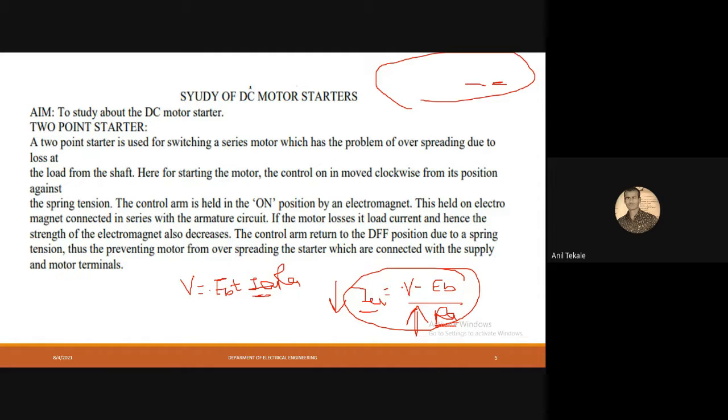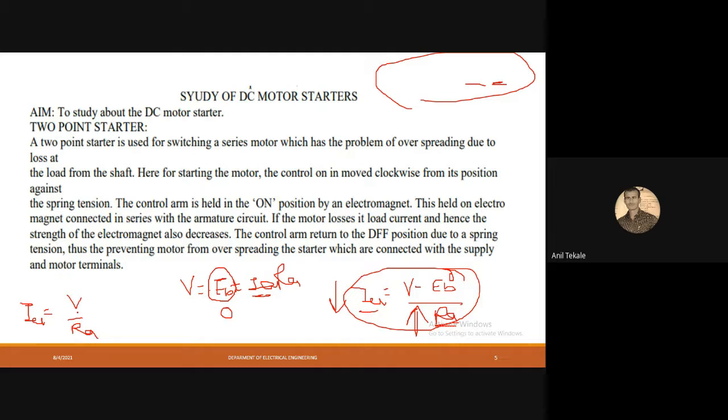Suppose our DC motor is at rest condition, meaning our rotor is not rotating. If our rotor is not rotating, then it will not generate EMF. That means it will have zero back EMF. If it has zero back EMF, then we get the equation IA is equal to V upon RA. Is that clear? Yes, sir.